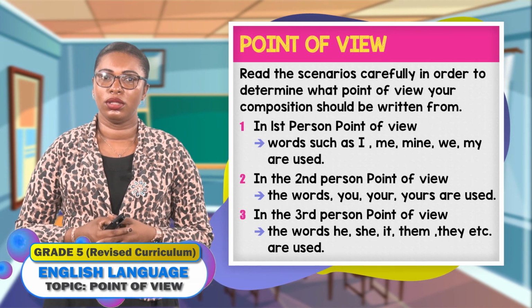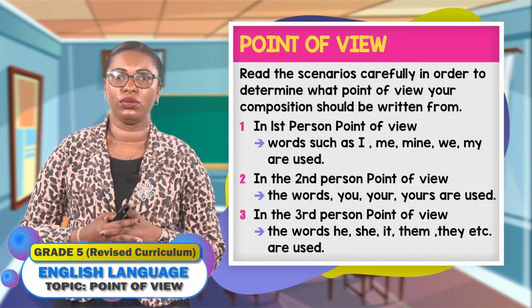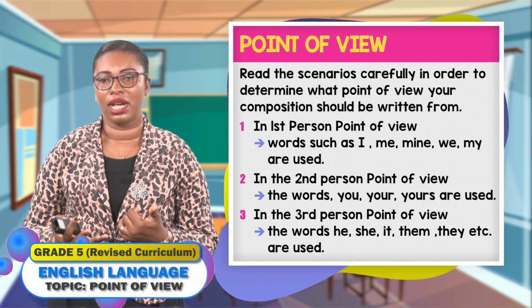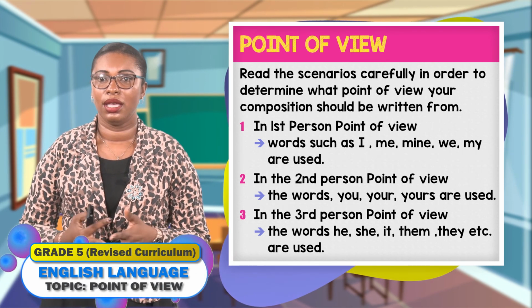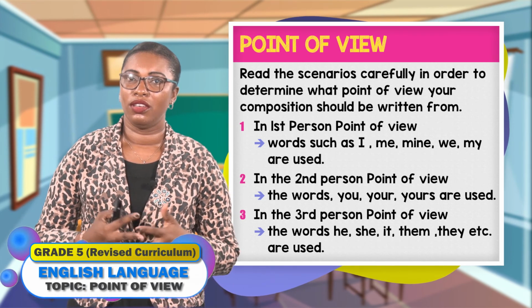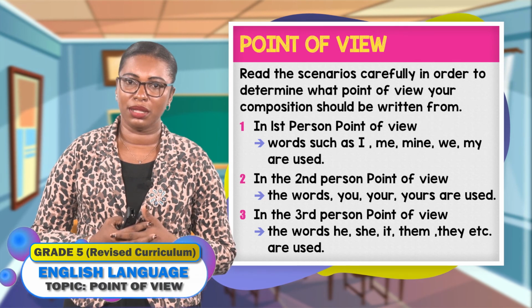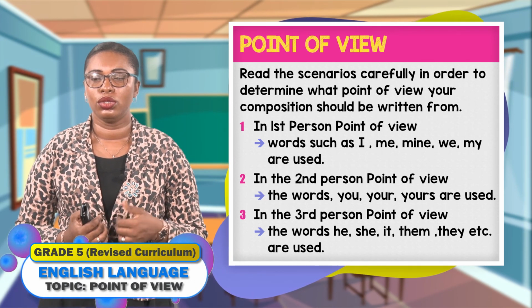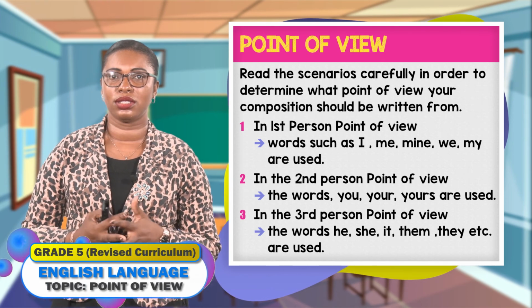Should it be written from the first person point of view? If such, words such as I, me, mine, we, my should be used. In the second person point of view, if your composition should be written from that point of view, you will use words such as you, your, yours.